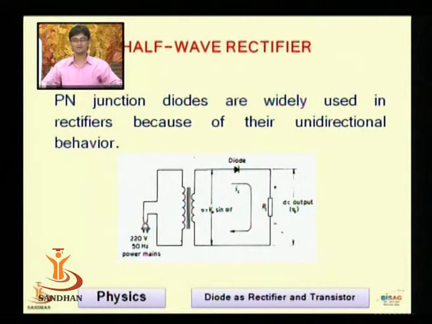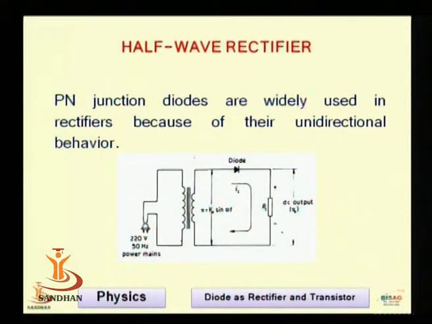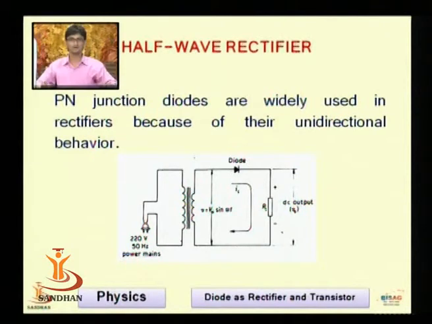Now let me revisit what we have studied, the rectifier basic block diagram. It consists of a transformer, rectifier, filter and the regulator block. A rectifier is the device which converts AC potential into DC potential. Basically there are two types of rectifiers: one is the half wave rectifier, another is the full wave rectifier. Let me first look at the half wave rectifier.